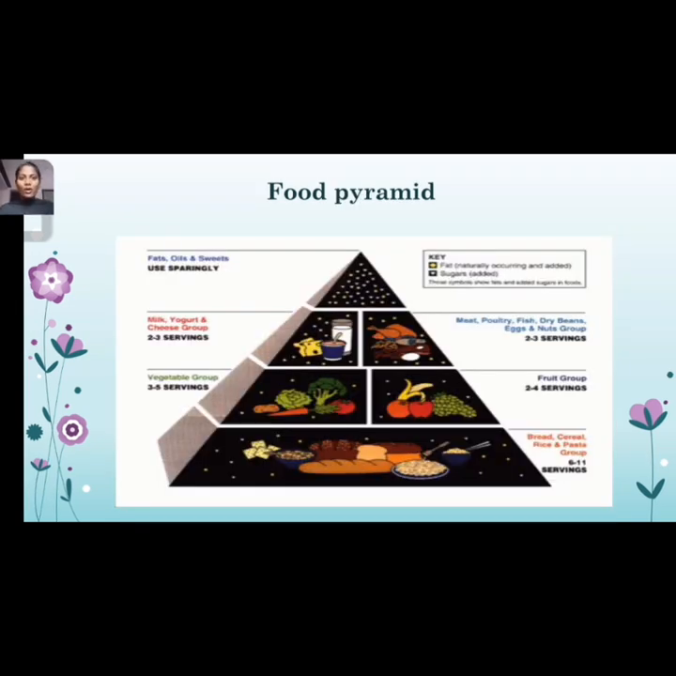Now let's see what the food pyramid is. The food pyramid is a guide for the general healthy population on the amount and types of food to be included in our diet, like cereals, pasta, bread. These groups come under the major servings, 6 to 11 servings. After that, the vegetable and fruit groups are included in our food pyramid diet. After that, 2 to 3 servings of milk, yogurt, cheese, meat, poultry, fish are included in our diet. And the last, to be used sparingly, are fats, oils, and sweets. So these are the foods classified as a pyramid.